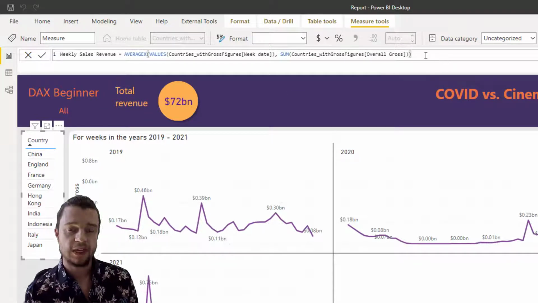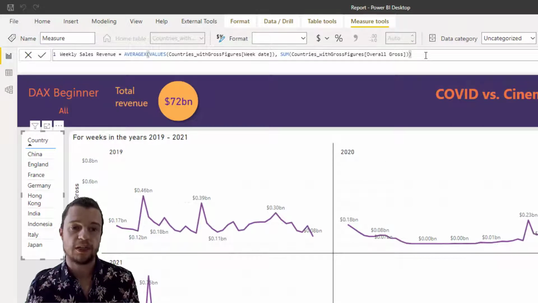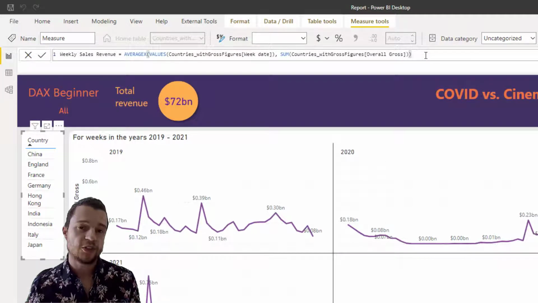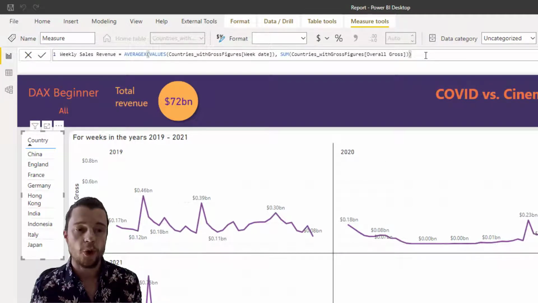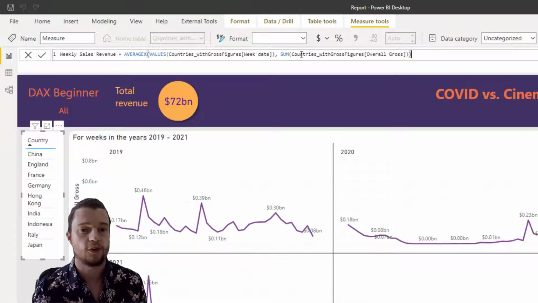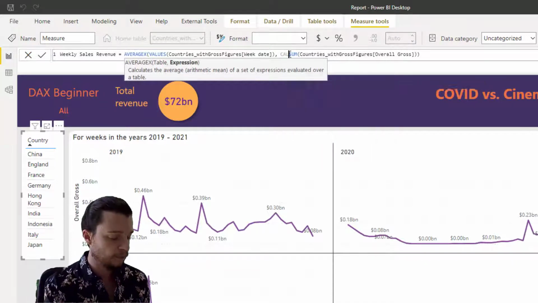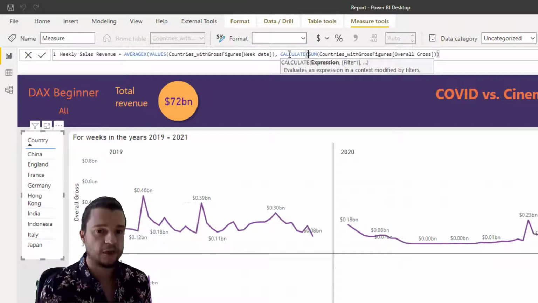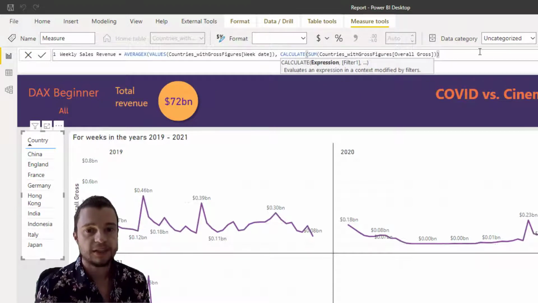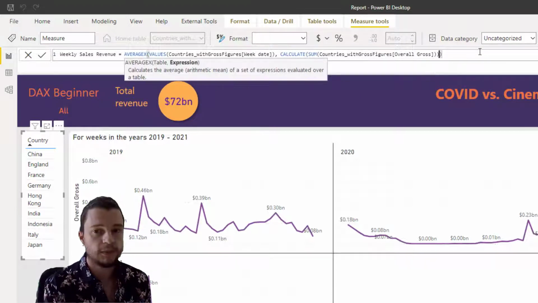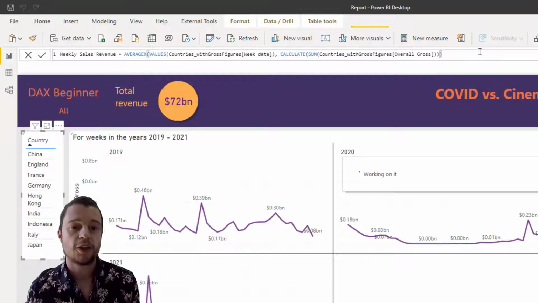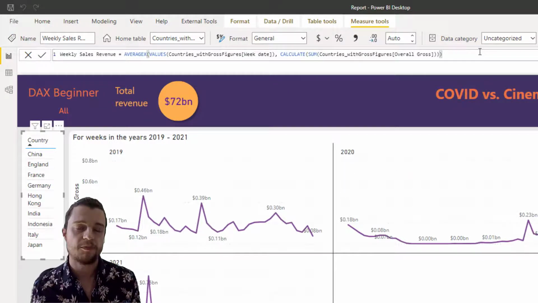Now the first thing that usually beginners get tripped up with here is that it won't actually return the right value. And the reason it won't is because we need to put a CALCULATE across it. So if we go here to this sum, I'm going to put a CALCULATE at the front. And that's going to tell it to calculate the sum for that AVERAGEX. The reason why we do that, a bit counterintuitive, is because we're passing in values, it implies that we're actually filtering the table for a specific column.